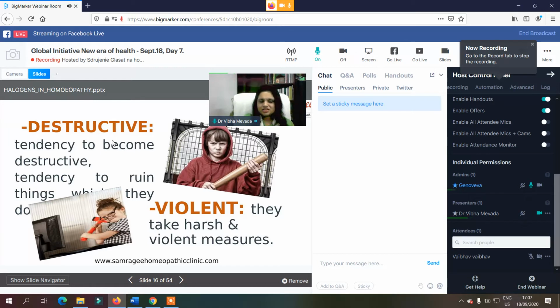If you see the destruction, out of all the irritability, the way they are expressing themselves is the destruction. They just destroy the things they don't like, and this destruction we can see in their violence. They violently destroy things.